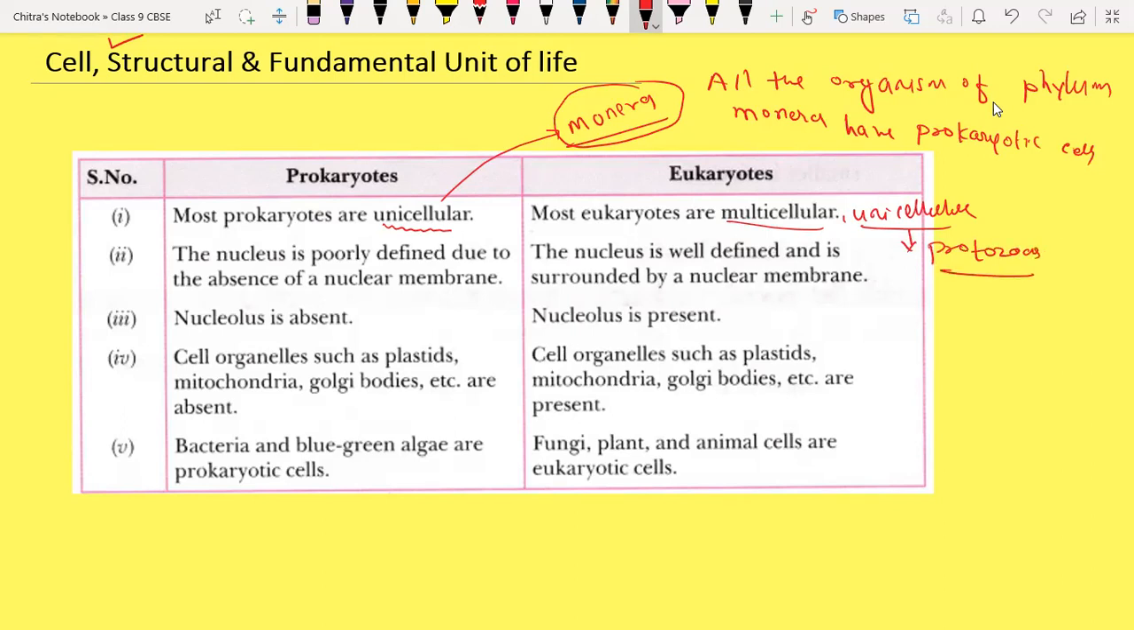Protozoa means we have amoeba, we have paramecium, we have euglena. All these are the protozoa. Okay, and they are made up of the single cell but eukaryotic cell.